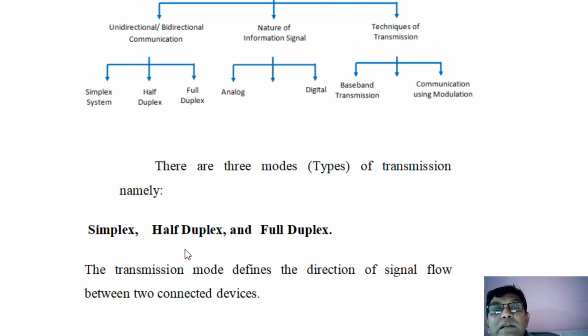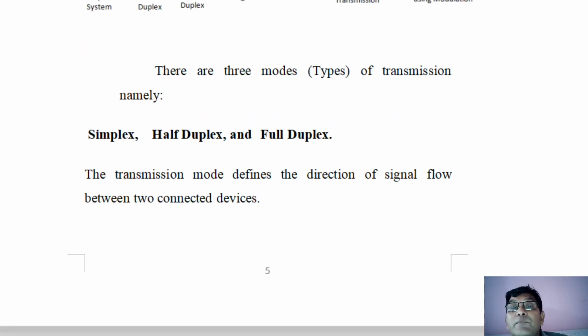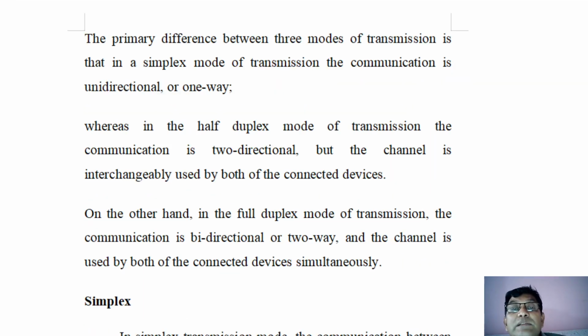Another example is television. You are watching various television channels. The television channel is also simplex communication, because you can only watch the channel, you cannot communicate to the other side. So this is simplex communication. Next comes half duplex communication. So what is half duplex communication?